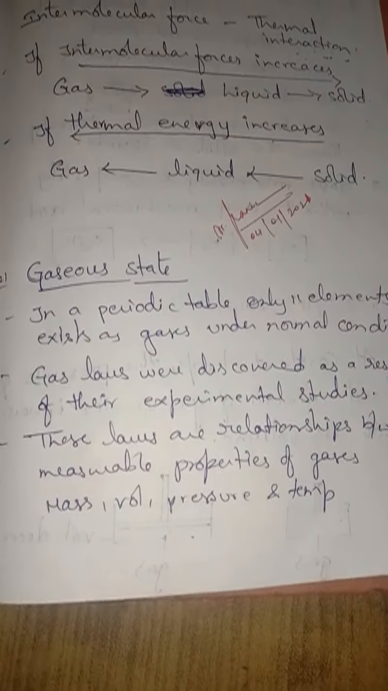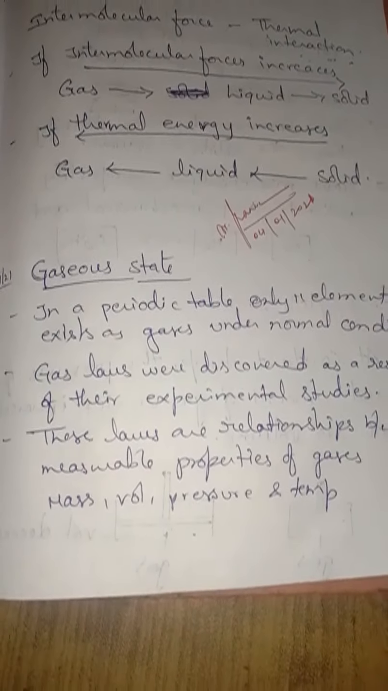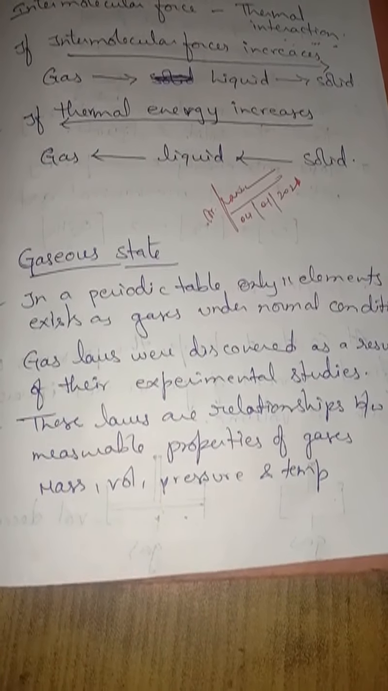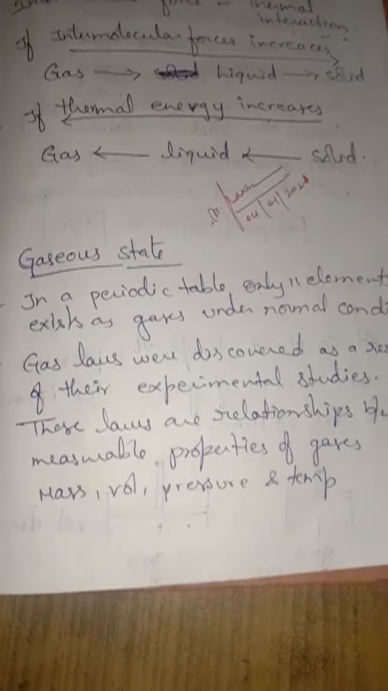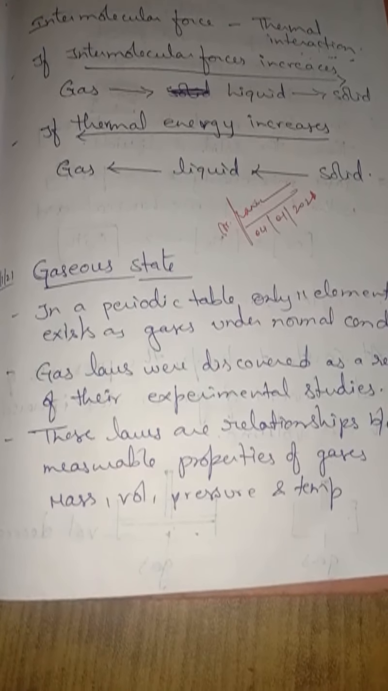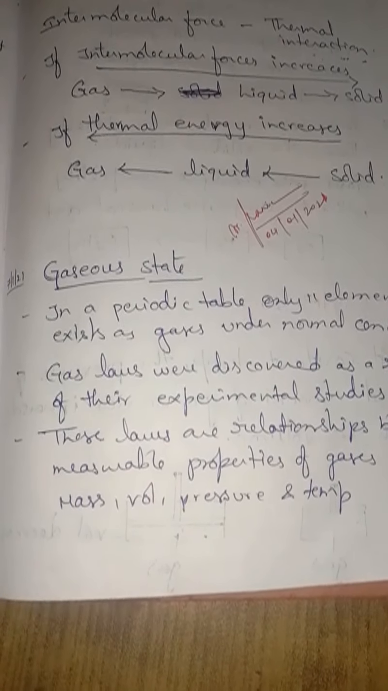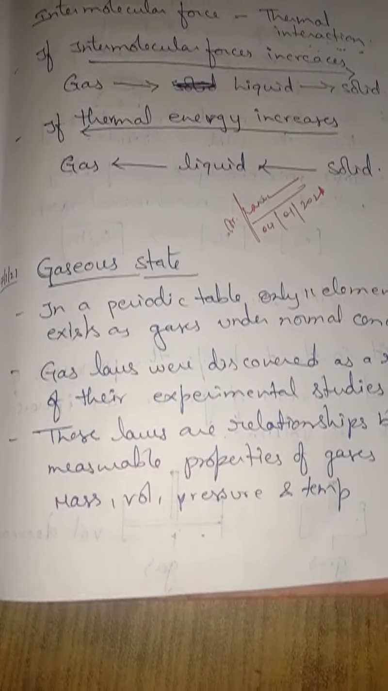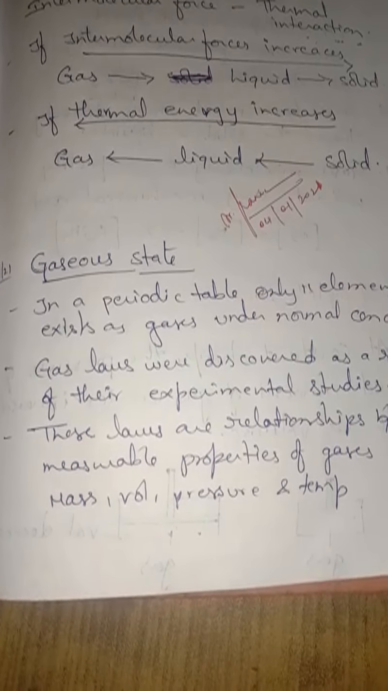In the periodic table, if we see about 118 elements, among them only 11 elements exist as gases under normal conditions. The atmosphere where we live is nothing but the troposphere. For human beings to survive, we require a gas, that is oxygen. So a gas plays a vital role in our life, isn't it?